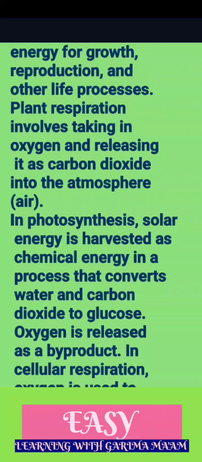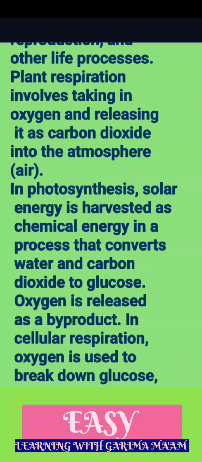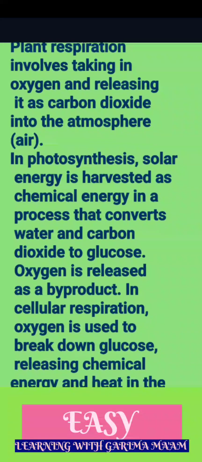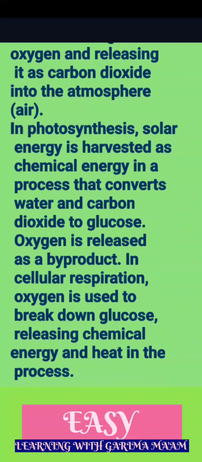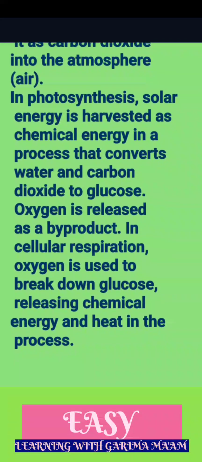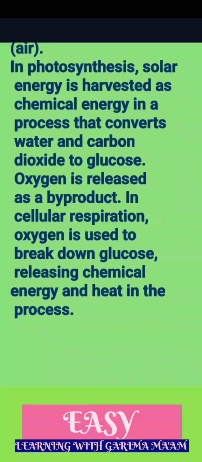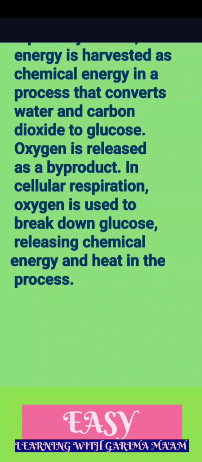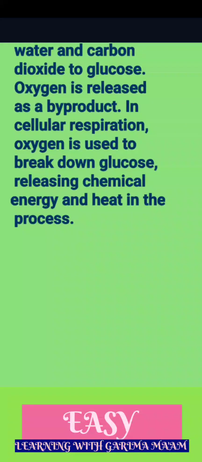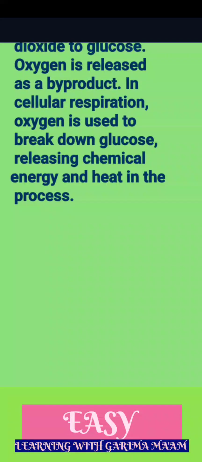In photosynthesis, solar energy is harvested as chemical energy in a process that converts water and carbon dioxide to glucose. Oxygen is released as a byproduct. In cellular respiration, oxygen is used to break down glucose, releasing chemical energy and heat in the process.